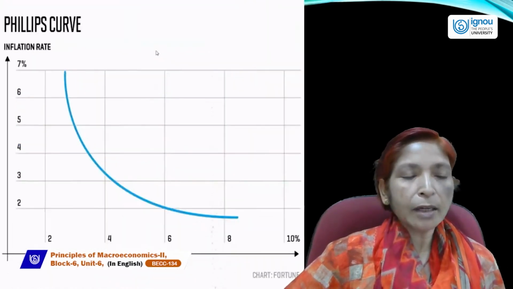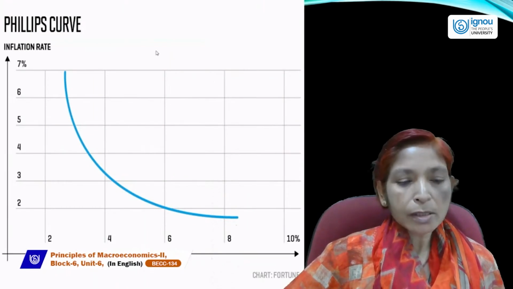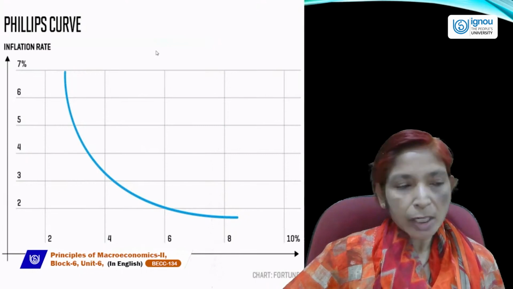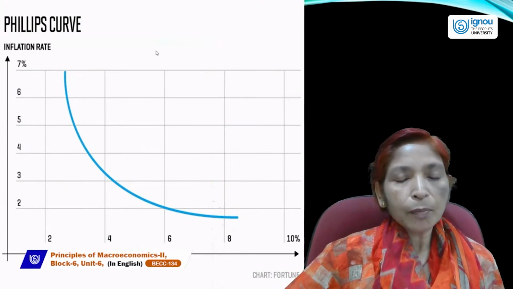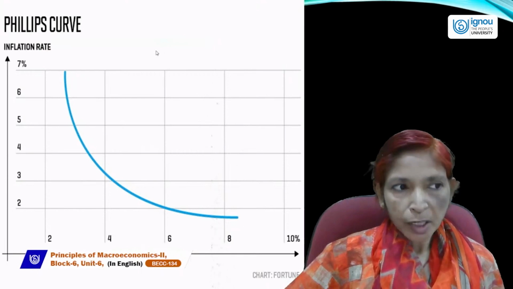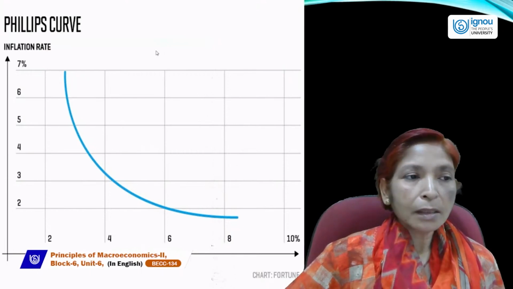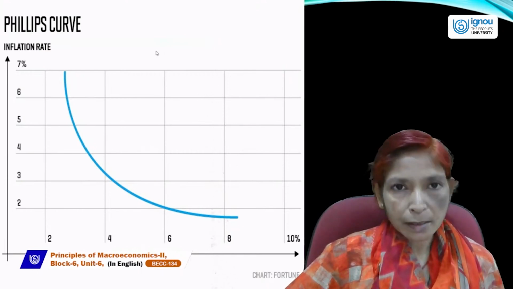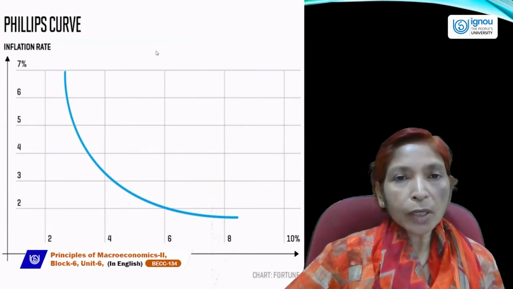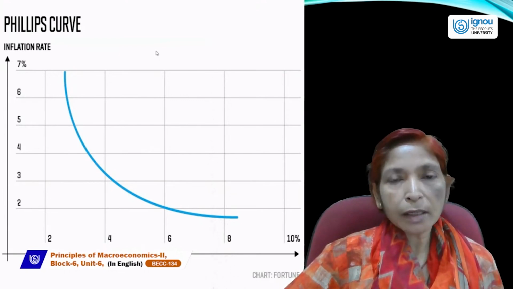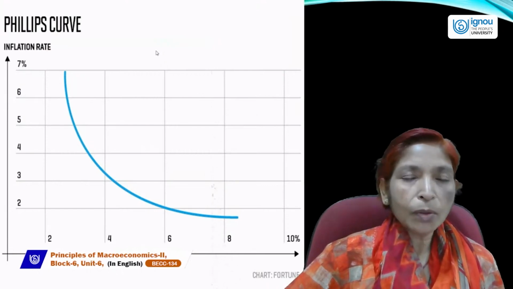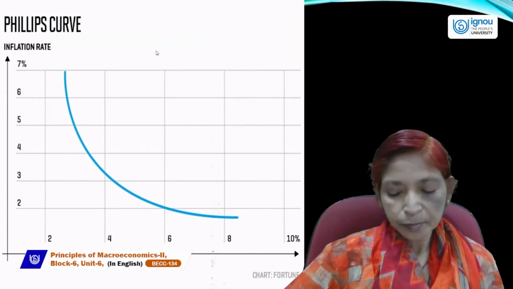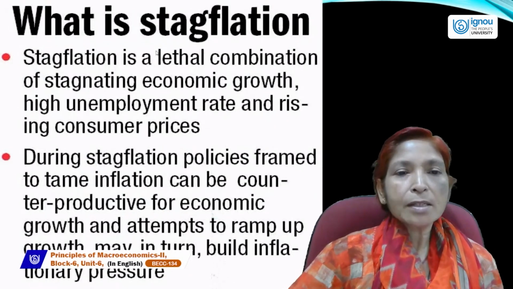This curve is generally a downward sloping curve because it shows the inverse relationship between wage inflation and unemployment. If inflation rate decreases, unemployment increases. If inflation rate increases, then unemployment decreases. It means if we want to give more employment opportunities to the country people, then inflation rate should rise according to A.W. Phillips.